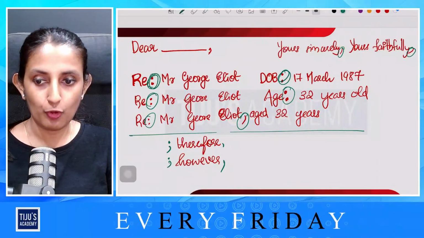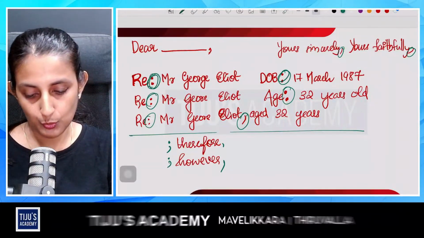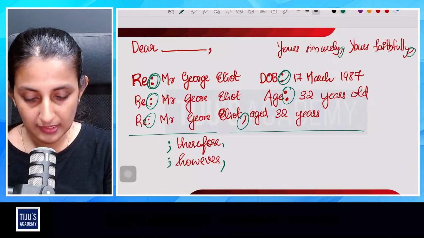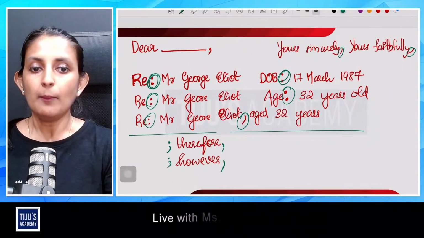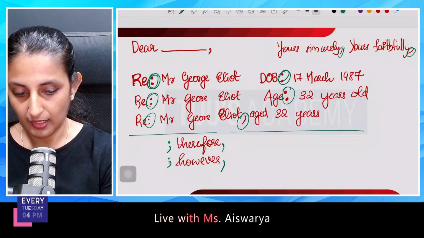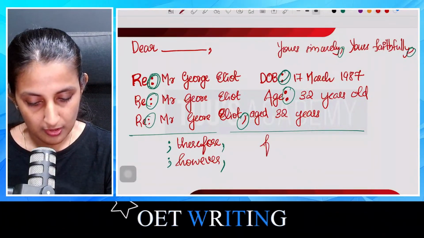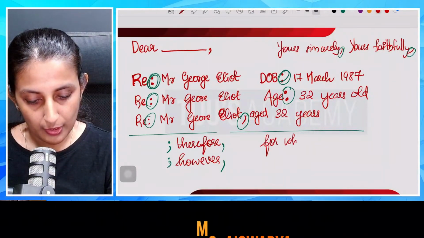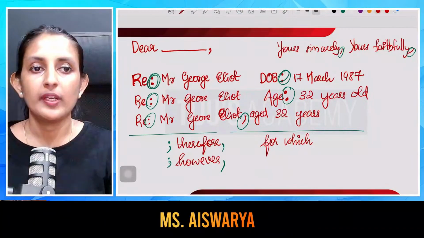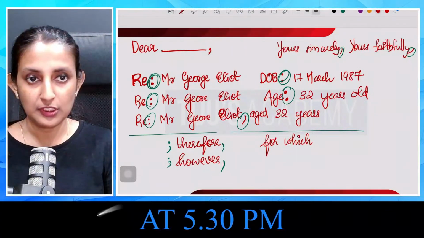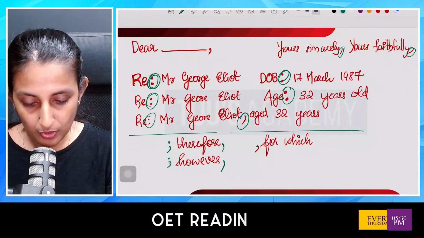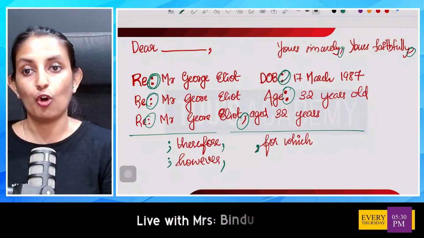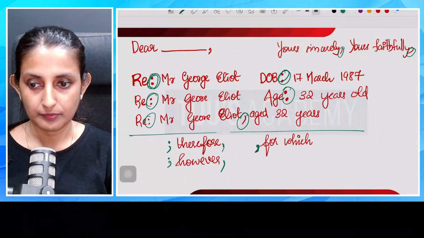Okay, therefore, however, these are the two connectors that we commonly use, and these are the punctuation marks associated with these two connectors. But when it comes to yet another connector, that is for which, another connector that we use, you have to use a comma right in front of that. What do we have to use in front of for which? A comma.